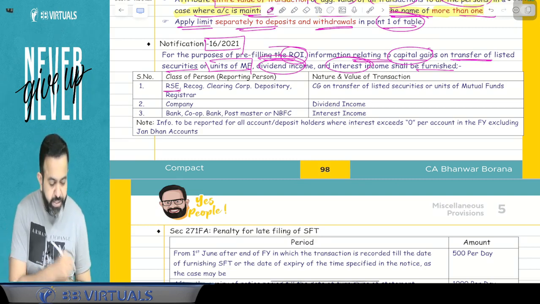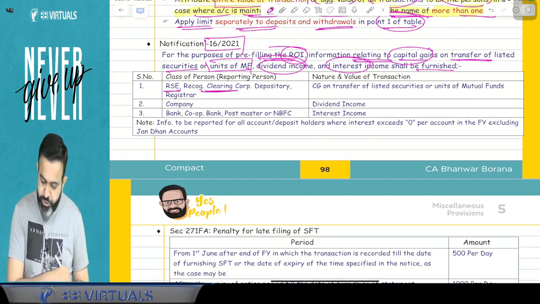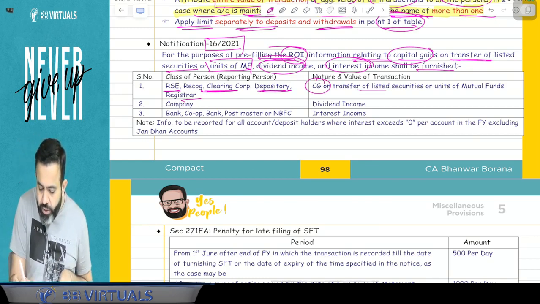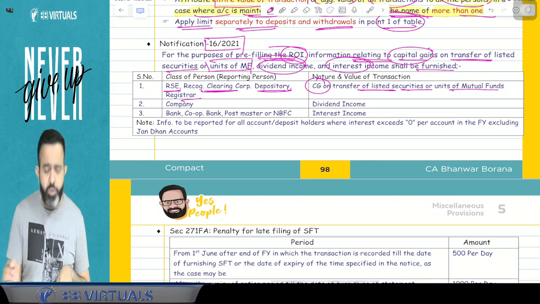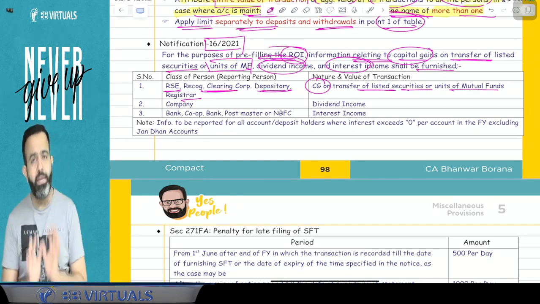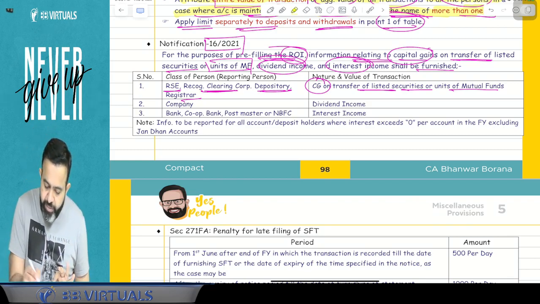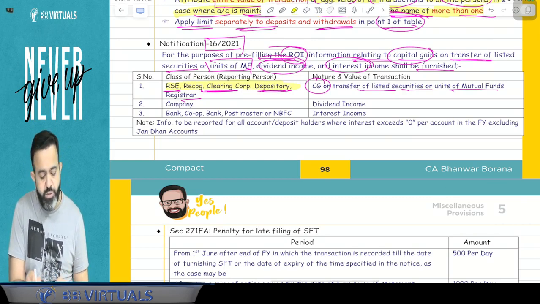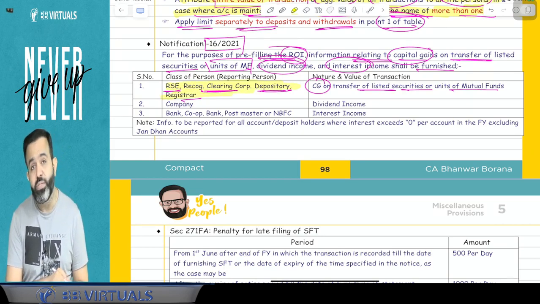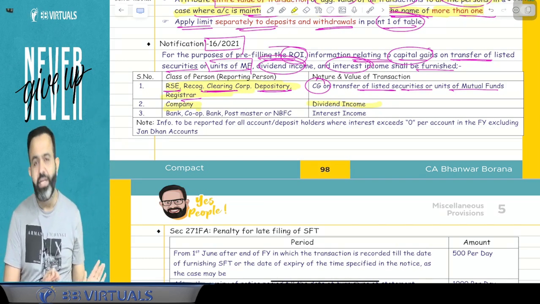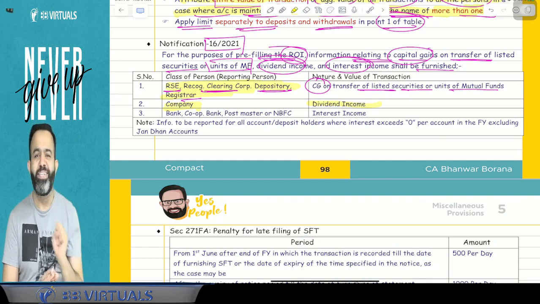Now guys, RSC means recognized stock exchange, recognized clearing corporation, depository and registrar. They will give the detail of capital gain on transfer of listed security or any units of mutual fund. So whatever your capital gain detail on listed security, or on the transfer of units of mutual fund, that detail will be submitted to the income tax department by the recognized stock exchange, recognized clearing corporation and depository. Guys, if a company gives any dividend, even a dividend of 5 rupees, that detail will be sent to the income tax department. So in your annual information statement, you can get the detail of dividend.